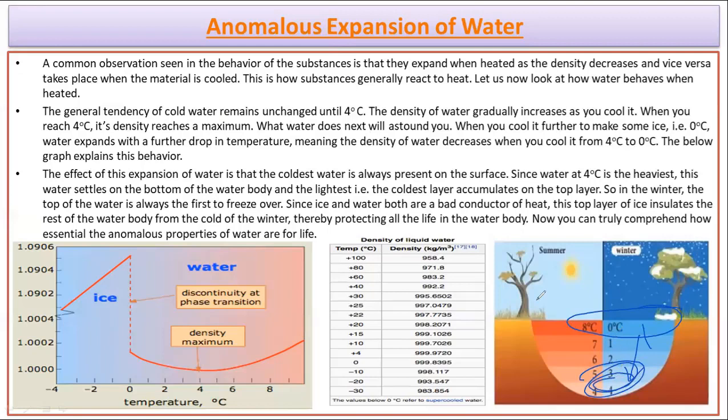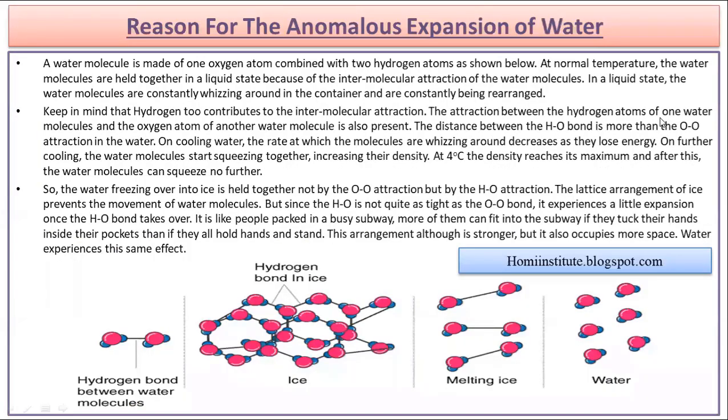So it might be a condition of nature that had created itself in such a way that it supported the life, or it had to support the life. So if anomalous expansion would not be there, then it might be possible that during harsh winter the whole water body would be frozen out. So if you have seen a frozen lake or pond, or a layer on a river, then it's not like the whole water body got frozen out. It's only the upper layer of that water body which is frozen over there, and that is due to the anomalous expansion of water. And this anomalous expansion of water is due to the molecular arrangement.